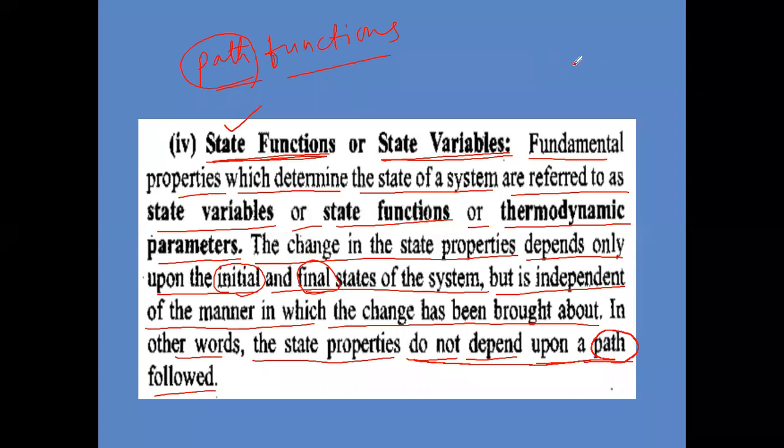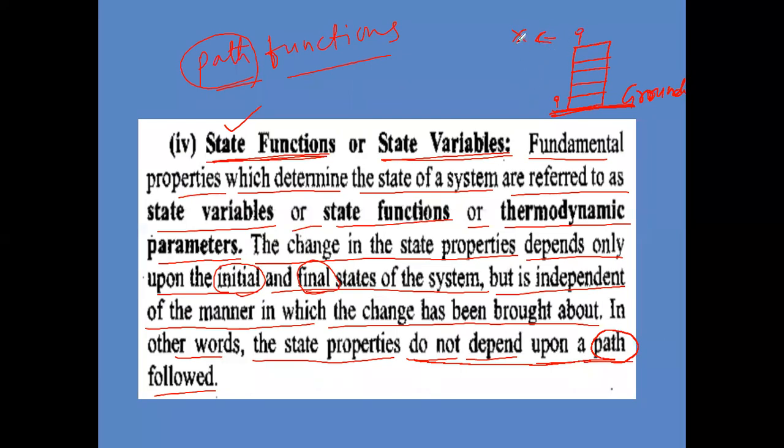Suppose you imagine one example. Suppose we have taken one multi-storied building. Here is the ground, and here is the multi-storied building. Initially you are standing here. Now, when you go to the top of the building, the potential energy will be different between the initial state and final state. Potential energy will be more at higher altitude.